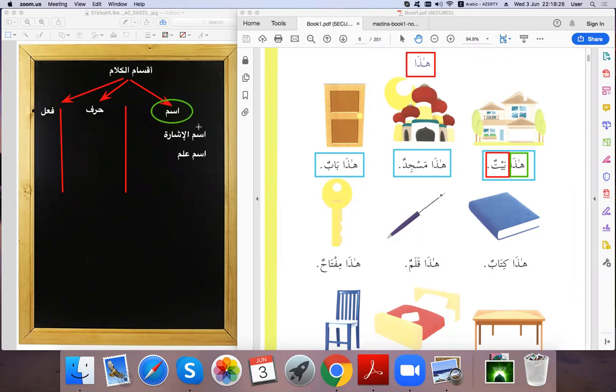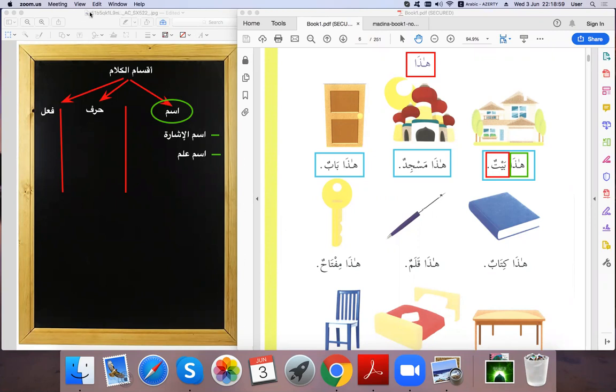We have first الاسم, and from الاسم we have اسم الإشارة, we have اسم العلم, and we have others that we will name. They are nouns, but they are different categories of the noun. So step by step we learn them, inshallah. For those who didn't understand, don't confuse yourself by saying I didn't understand. Step by step we will repeat them, inshallah.